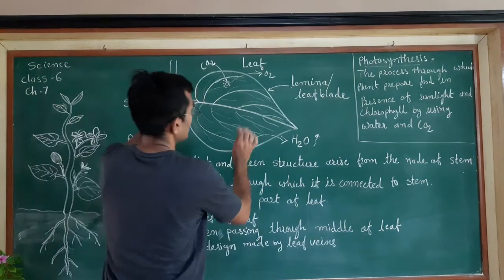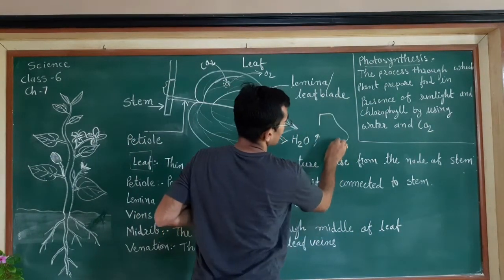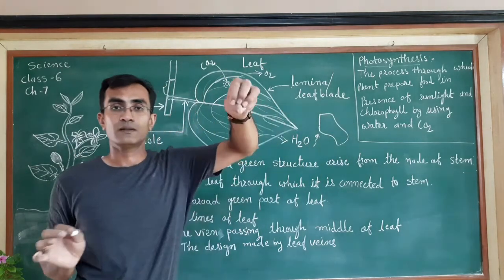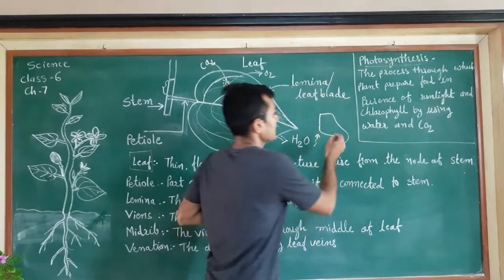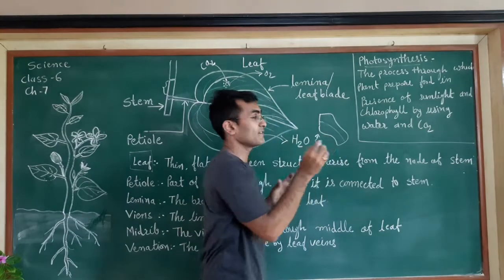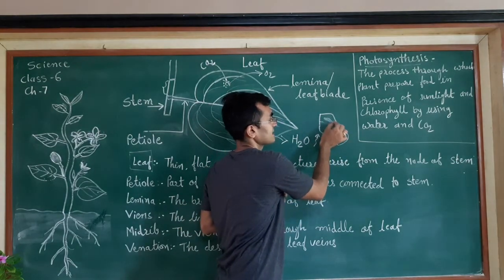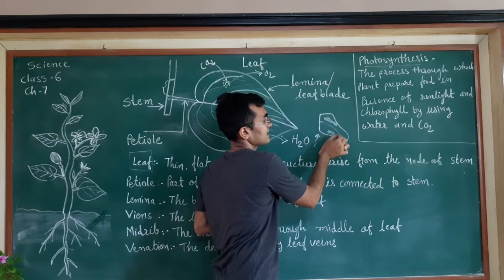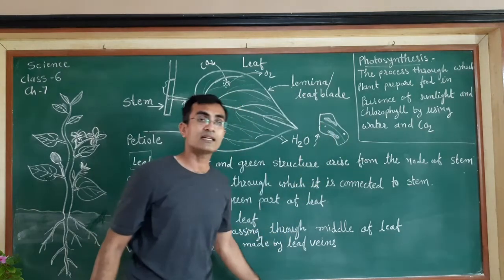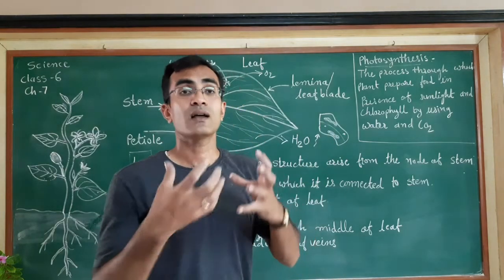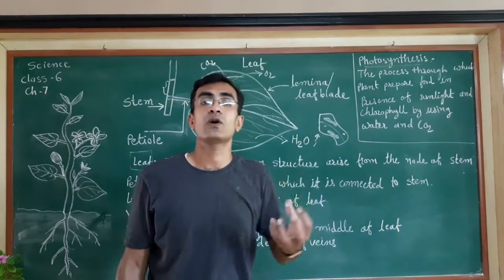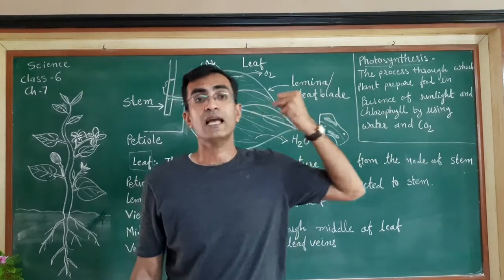Suppose this is the leaf. This was the part of the leaf we have cut. We have put it into the boiling water with the spirit. Now if you observe this leaf, it contains certain patches like this. So these patches indicate that there is a presence of food material in the leaf. Now what does it conclude? It concludes that leaves are responsible for doing photosynthesis and making their own food.